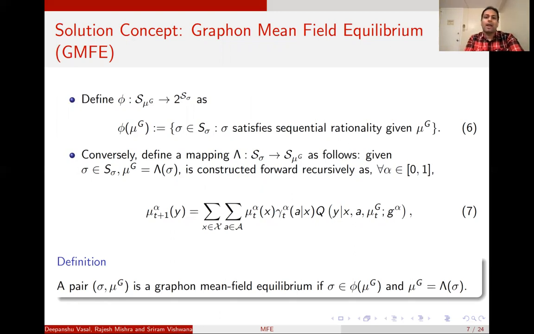Conversely, I define another mapping lambda, which maps the space of strategies to the space of mu g's, where given a set of strategies sigma, the population state mu g evolves according to the Fokker-Planck equation given in equation 7. Based on these two concepts, we define a pair sigma and mu g as a graphon mean field equilibrium if the strategy sigma satisfies sequential rationality, which is phi of mu g, and the mu g evolves according to the Fokker-Planck equation, which is lambda of sigma.